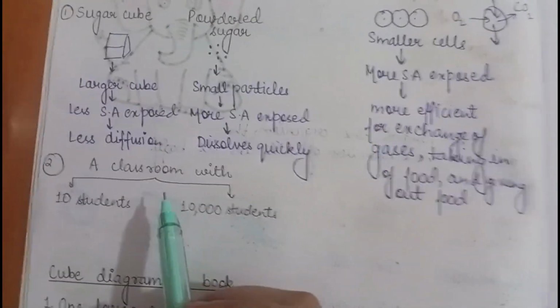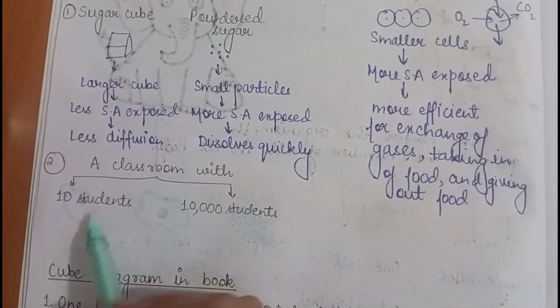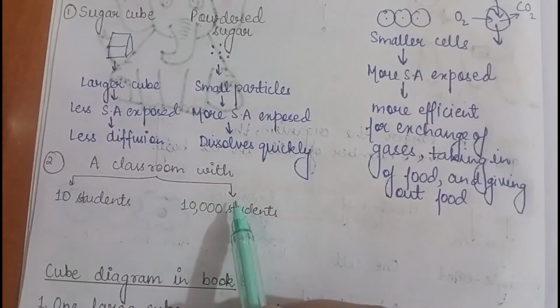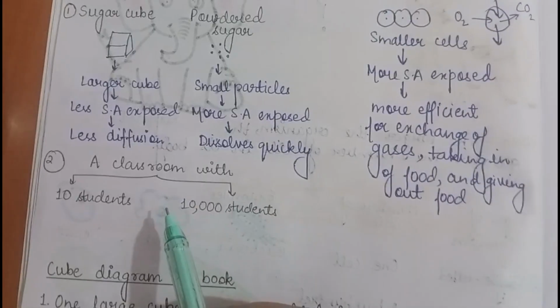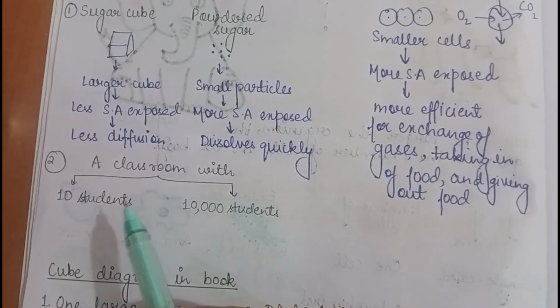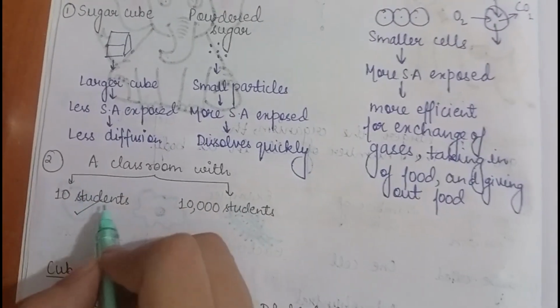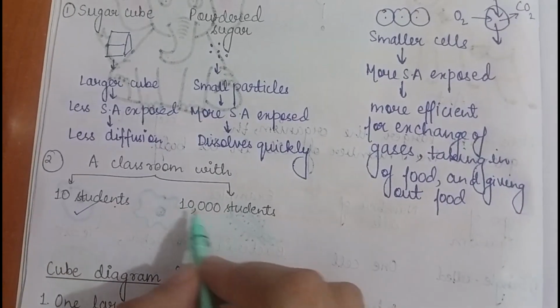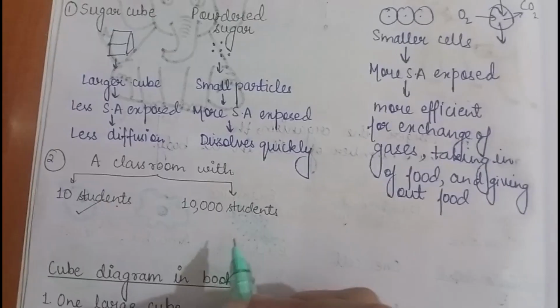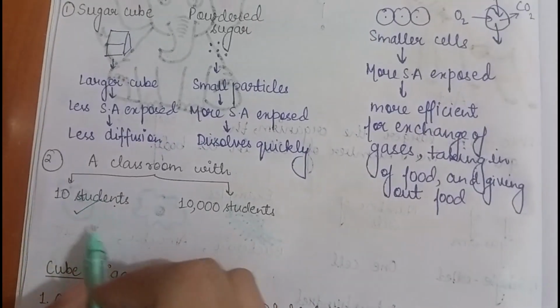If I ask this question that a classroom is having 10 students and another classroom is having 10,000 students, so in which communication will be more easier? You will say in classroom with 10 students the communication will be more easier as compared to 10,000 students. Reason being why? Because here the number of students are small.